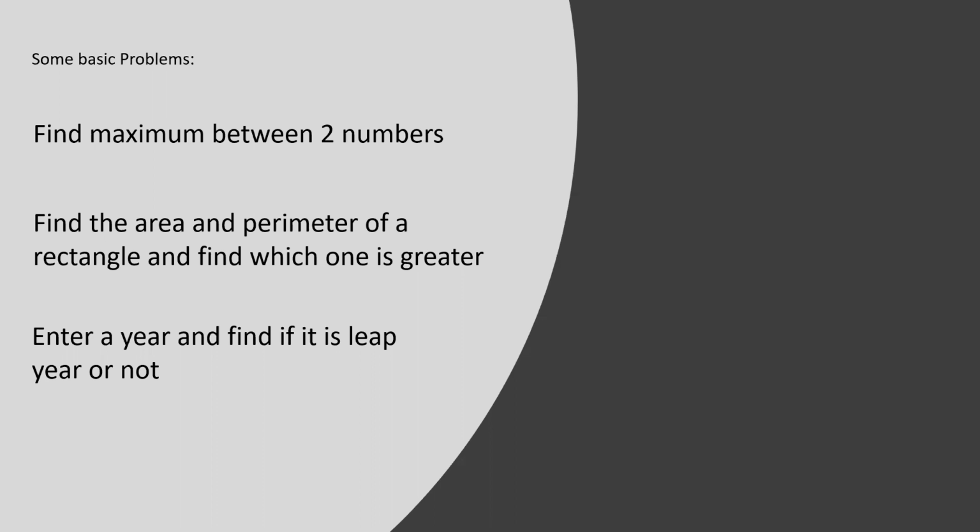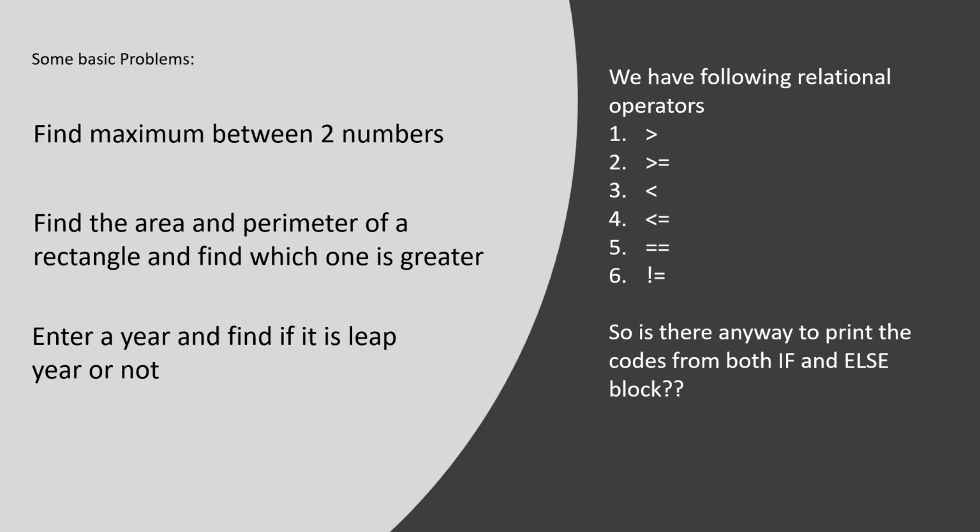You will face some errors, rectify those, then only you will be able to learn. Okay, so we have a total of 6 relational operators here. We have many more, but they will not be valid for you. So it is greater than, equal to, greater than or equal to, less than or equal to, and not equal to. We have already used a couple of them.